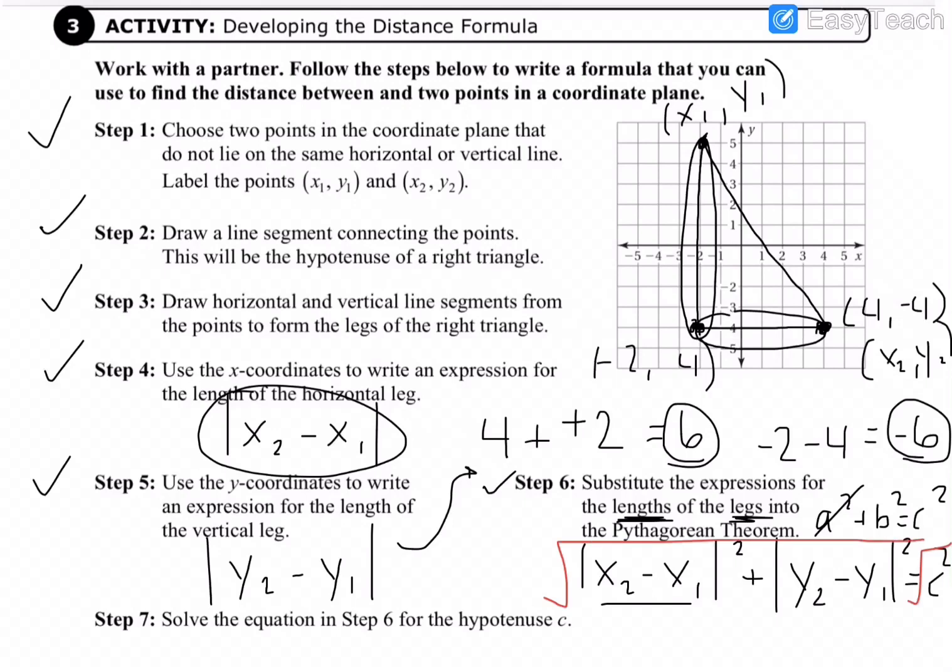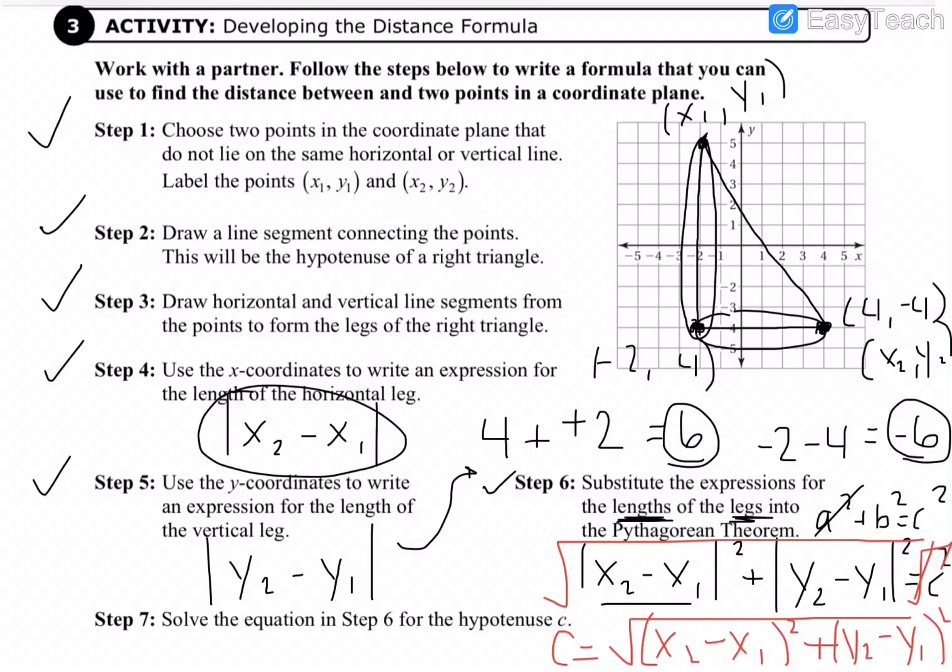So I'm taking the square root of all of that, and that's leaving me with c equals the square root of (x2 minus x1) squared plus, I'm running out of room, (y2 minus y1) squared.